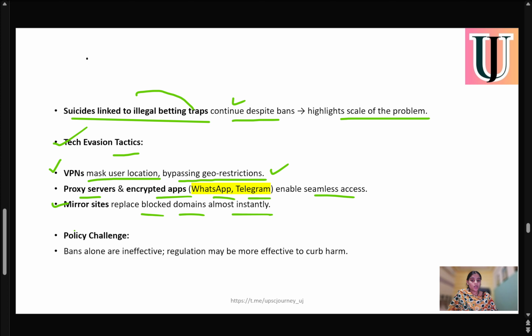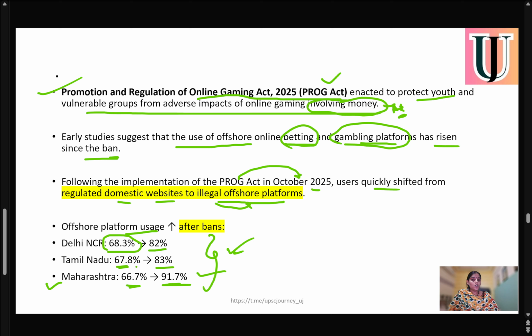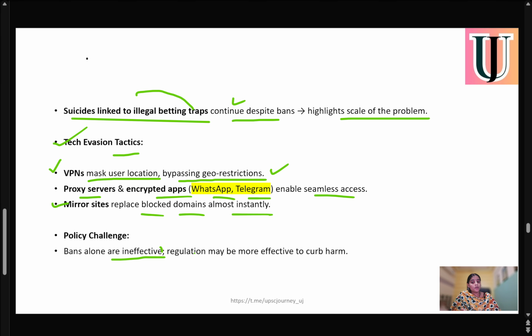If we talk about policy challenges, the ban alone is ineffective, because in October 2025 we had a complete ban on these online games, but even after the ban there's a continued increase. So the conclusion is that the ban alone is not effective, but regulation may be more effective to curb the harm of these online games.